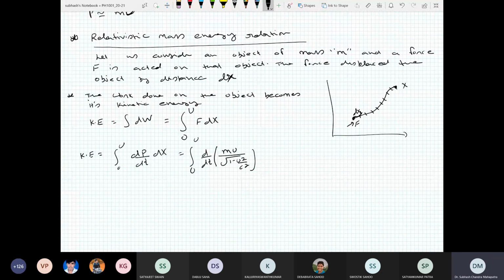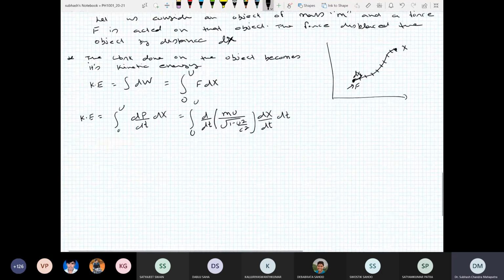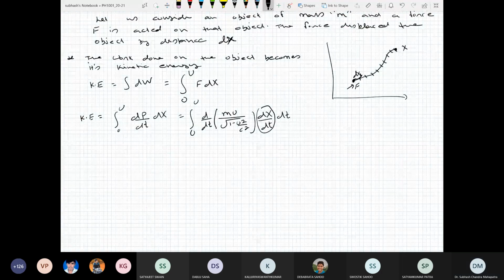Now I divide by dt and multiply by dt, then dx by dt becomes u. So kinetic energy is the integral from 0 to u of d by dt of mu divided by square root of 1 minus u square by c square, times u dt.